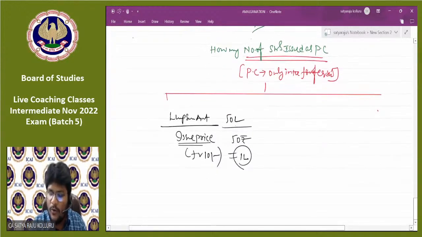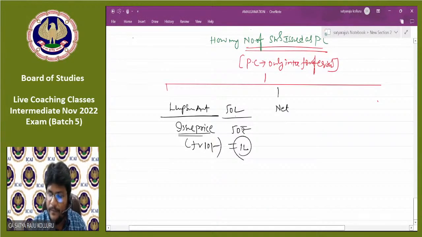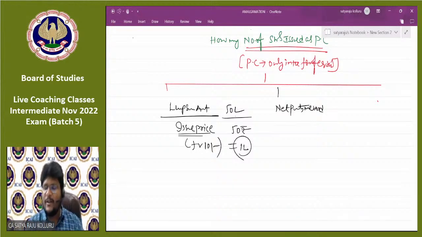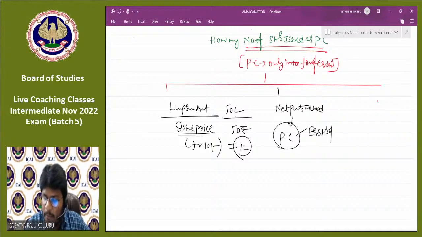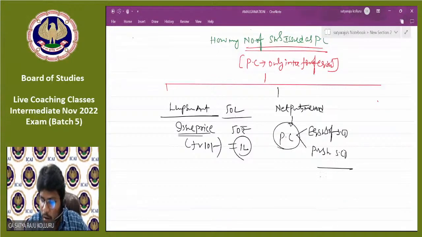Now coming to net payments method. In net payments method, how to calculate number of shares issued as PC, sir? First, you should need to calculate PC under net payments method. How to know PC under net payments method? Amount payable to equity shareholders of the selling company, how much? Preference shareholders of the selling company, how much? Total you need to check. Now on that amount, you should need to divide by again the issue price.